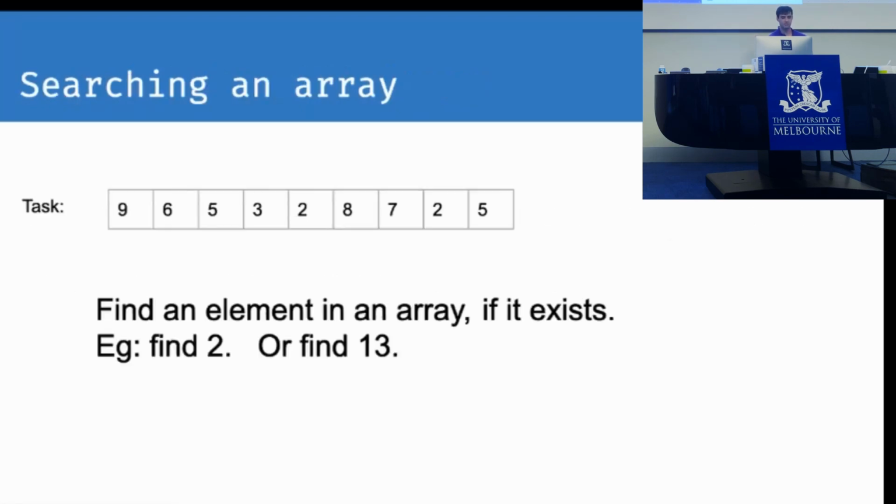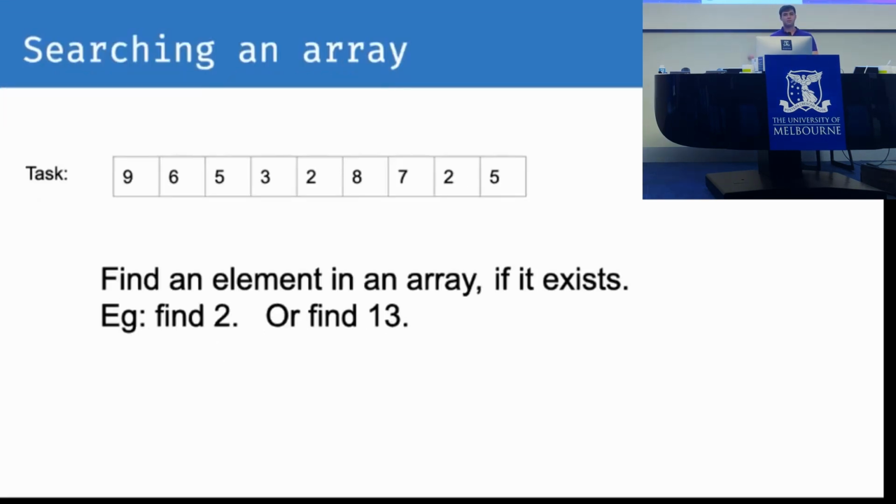So as an example, as we covered last week, we've got linear search, or really searching an array. We find an element in an array if it exists. So for example, we could find 2. And where is 2? Well, 2 is in the middle of the array. If we're going to do a linear search, we're just going to go through the array one by one. So 9, 6, 5, 3, 2. We found 2, right? Or we could find 13. But 13, I don't know if you can tell, it's not in the array, right? Okay, yeah, so for 13, can't find it in the array.